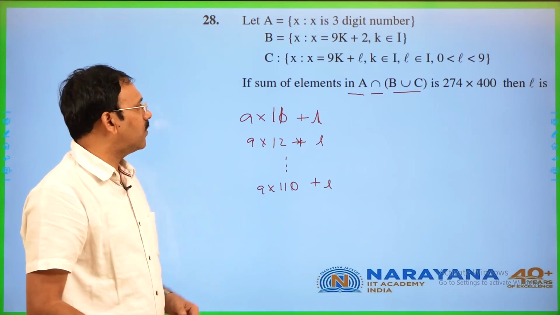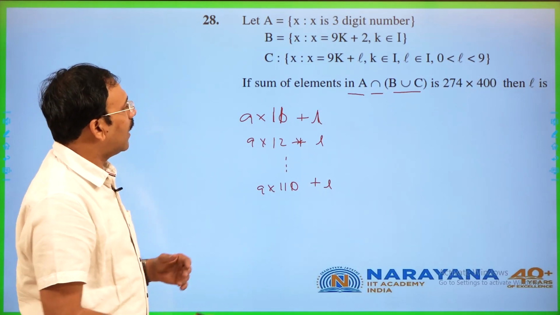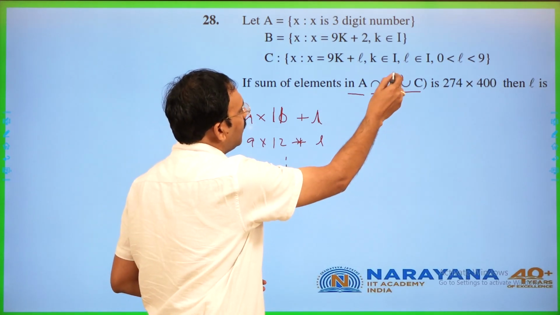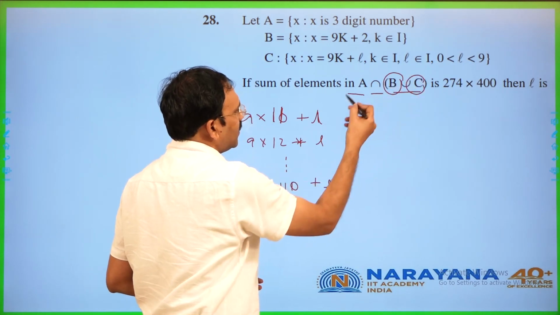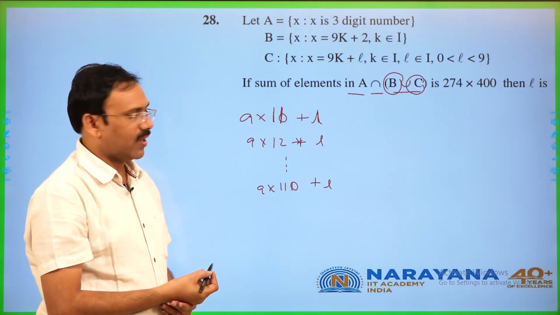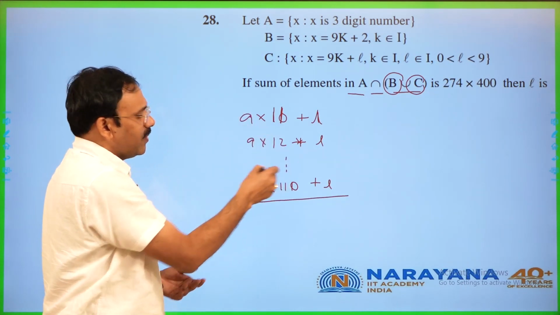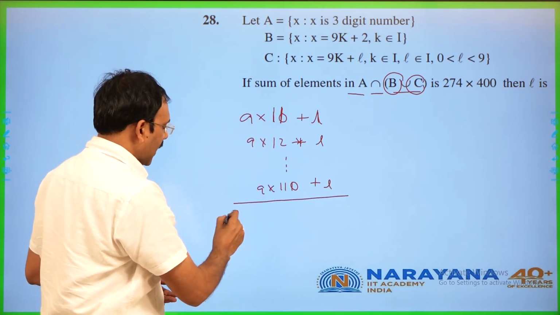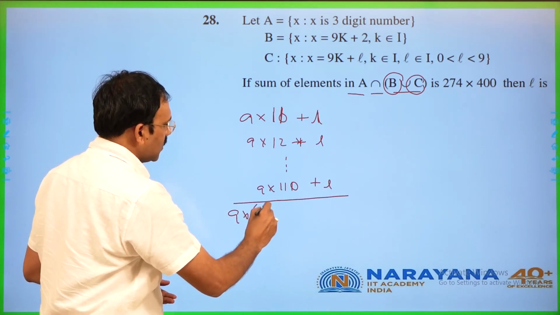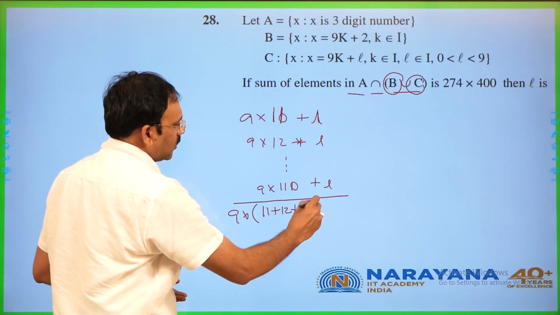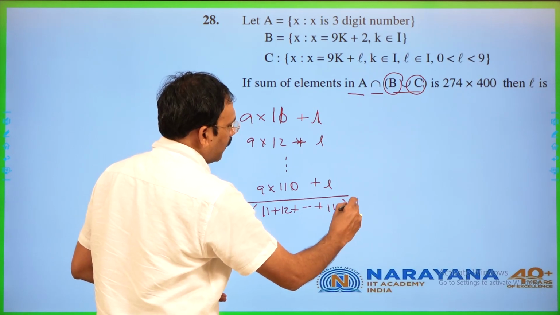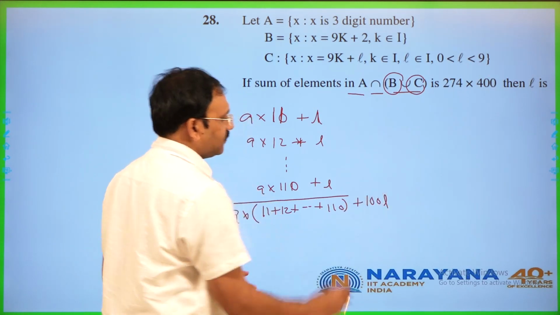Next number is going to be a 4-digit number. Okay, I have to take B elements union C elements which are 3 digits. This is the sum we have to take, and there will be 100 terms. So 9 can be taken out. This is 11 plus 12 plus and so on up to 110 plus 100L.